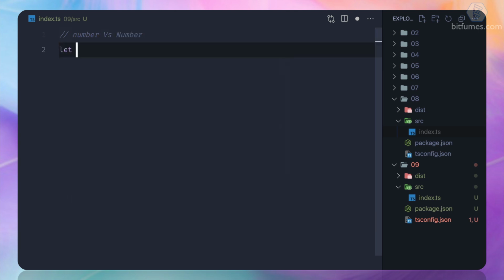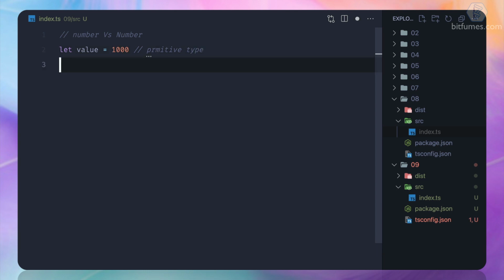Let's say I want to say, hey, let value is equal to 1000. Now that's okay, that's totally fine. So when we define something like this, we are defining with the primitive. It's a primitive type.